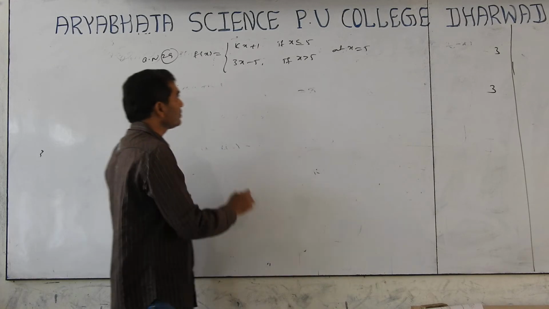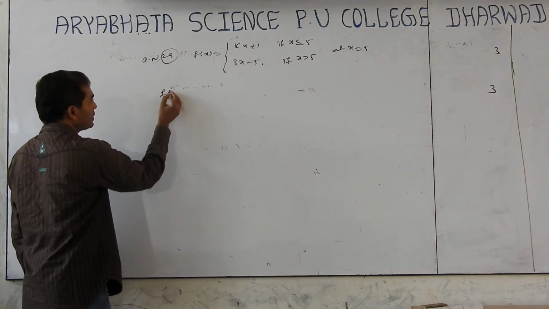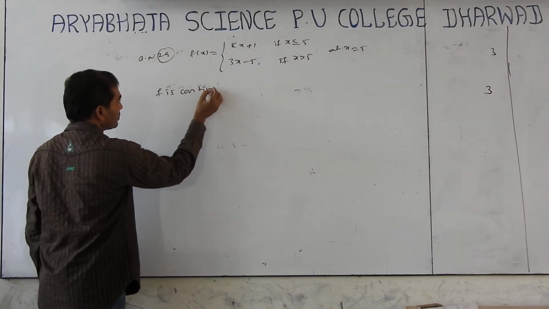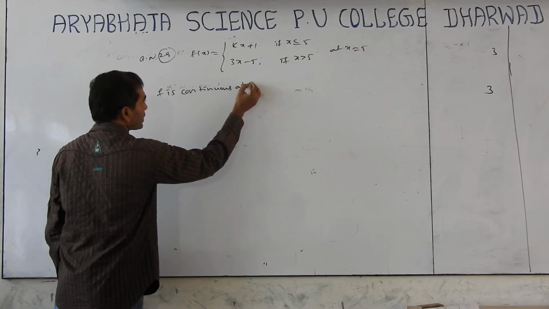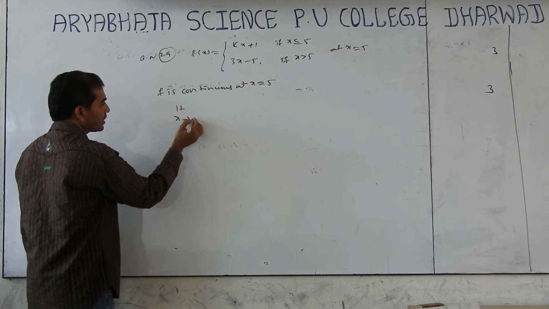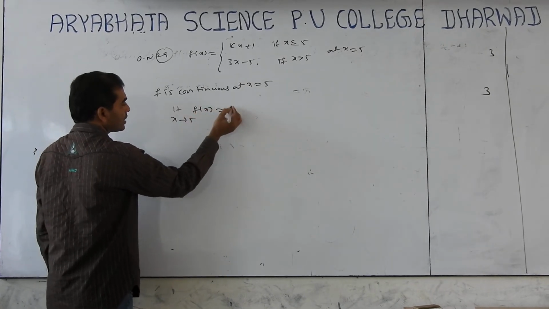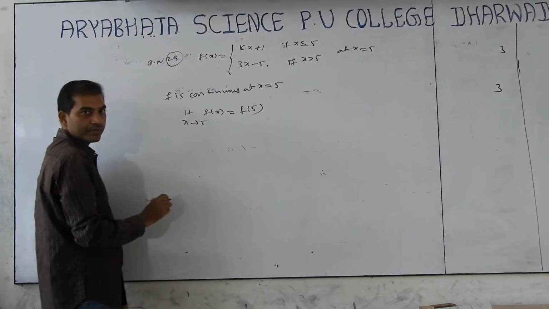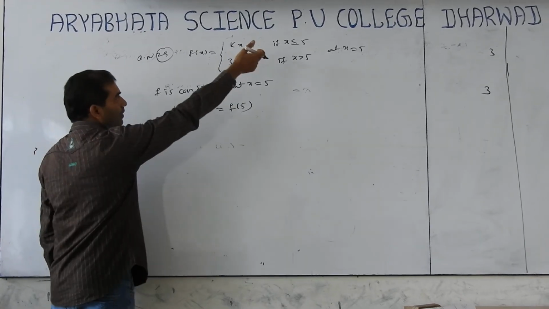Given that f is continuous at x is equal to 5, then limit of x tends to 5 of f of x equals f of 5. Here the left limit and right limit are not given.